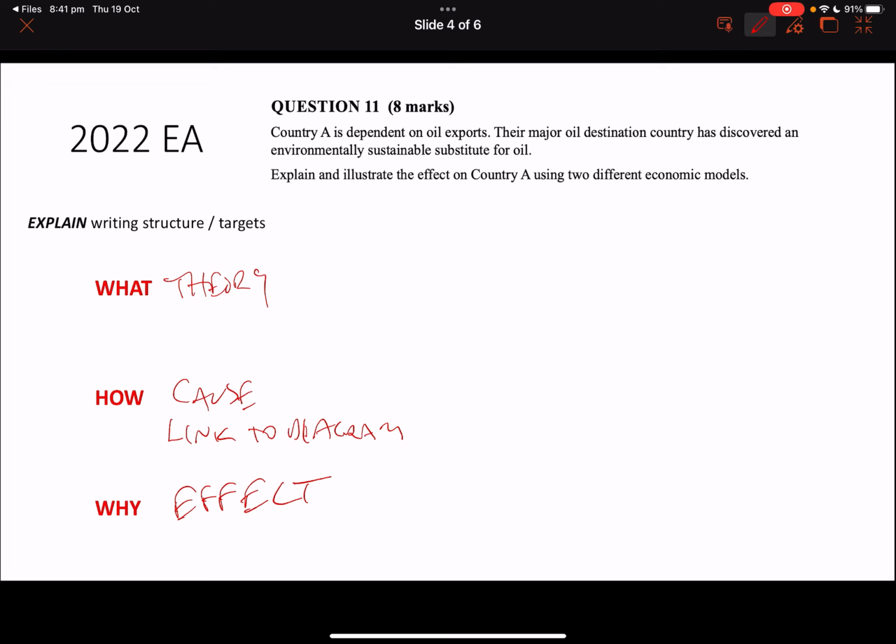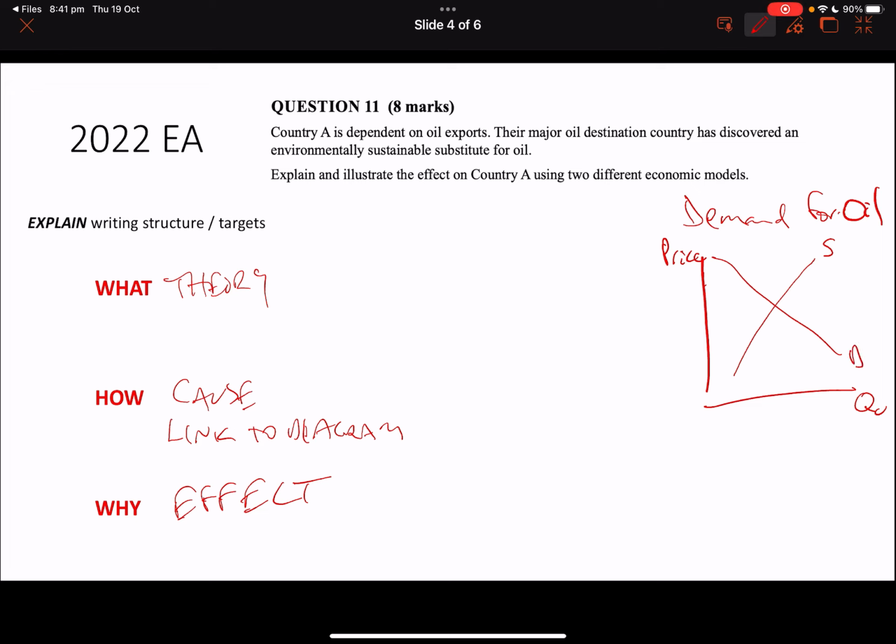The simplest one to do is demand, giving it a title to start for oil. I'll give it a title first so I don't forget to give it a title. Okay, price, quantity, do you spell it there? Okay, if you're ever wondering how I remember these, I get sky high with supply and I get down with demand. Sky high supply, get down with demand, always, and then I never get it wrong. P and Q. Okay, so there's a substitute for oil. The substitute for oil is we're going to see a change in demand.